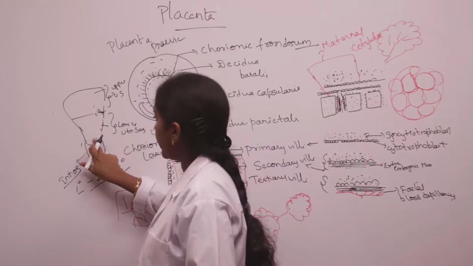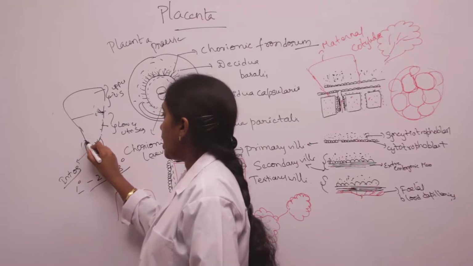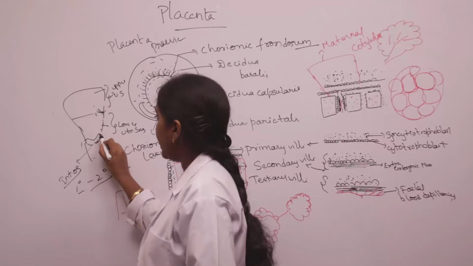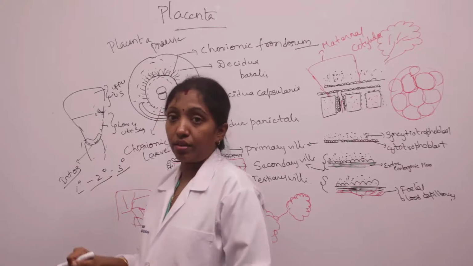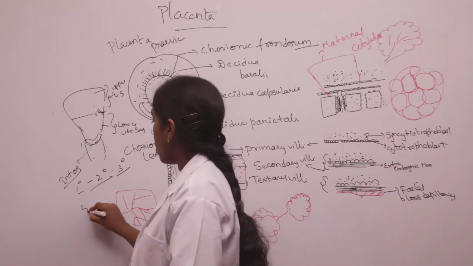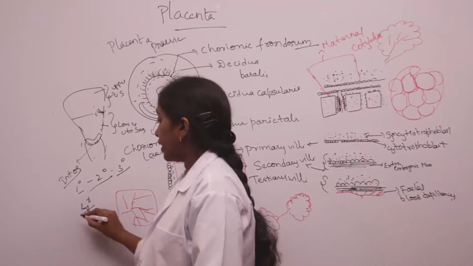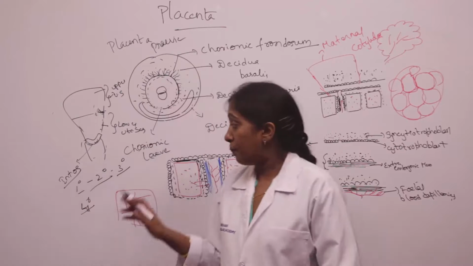And coming to the fourth degree, which is very, very dangerous, the placenta completely covers the internal os. That is the fourth degree of placenta previa.